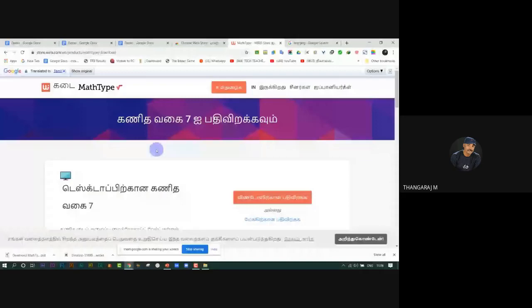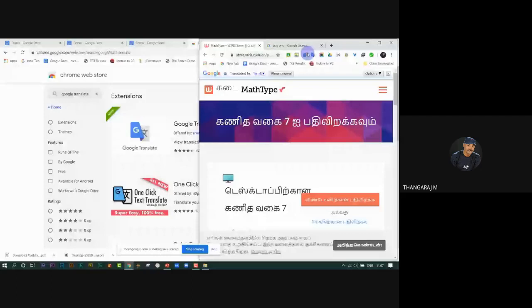Then the other one is split a selected tab. Just click it. You may split the tab you are currently viewing. Just click it, and there are two separate pages. You may work on both at a time.